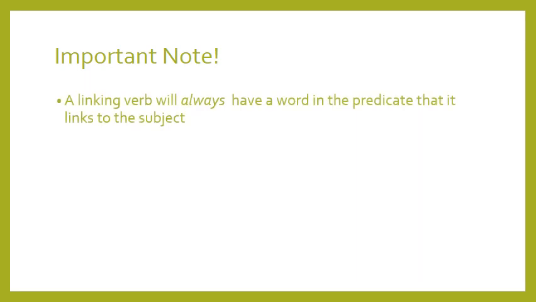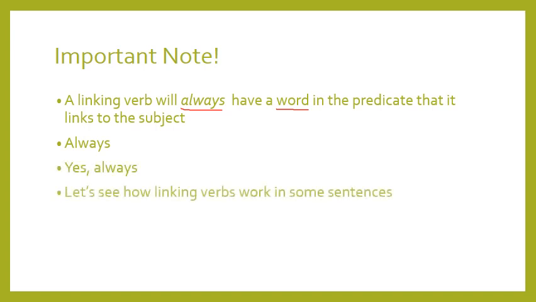Okay, there is something very important. There is an important note here you have to keep in mind. A linking verb will always have a word in the predicate that it links to the subject. You see, always. A linking verb will always have a word. There is a word in the predicate that it links to the subject. We cannot have a linking verb if there is no word that is linked to the subject. Always, not sometimes. Yes, always. Let's see how linking verbs work in some sentences.